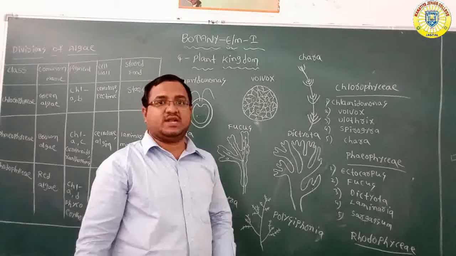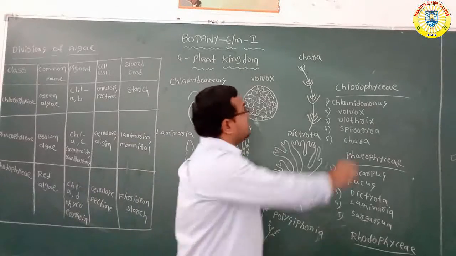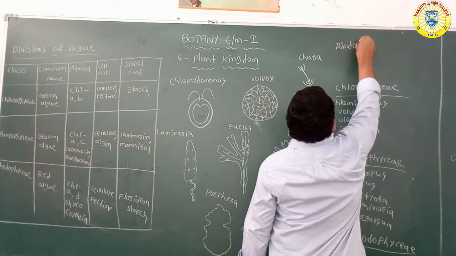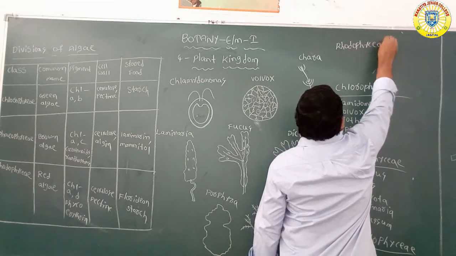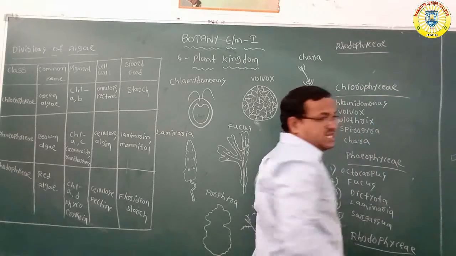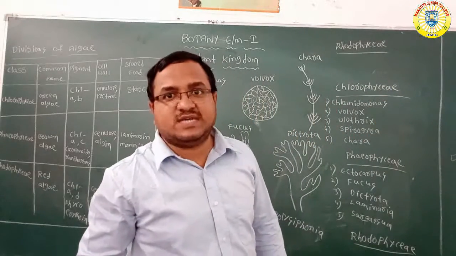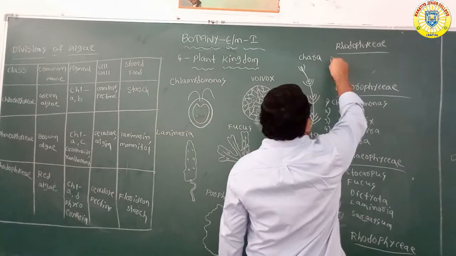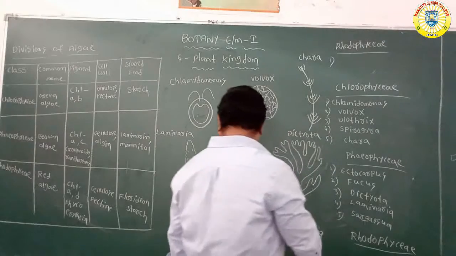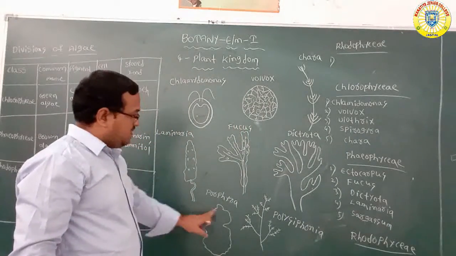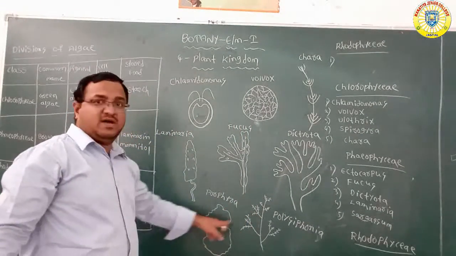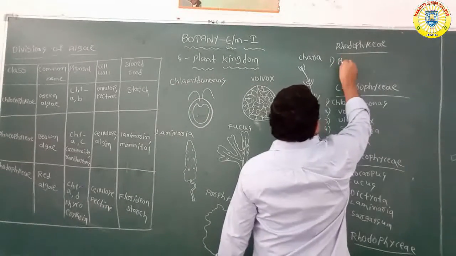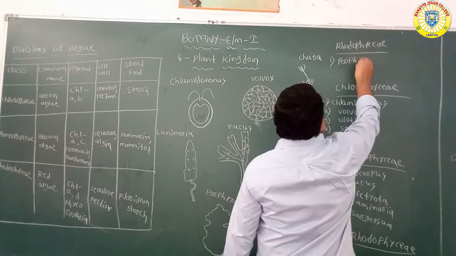But what are the examples of the Rhodophyceae? Especially for the Rhodophyceae examples, you can see one is Porphyra.